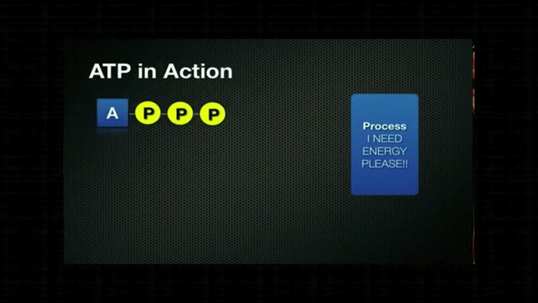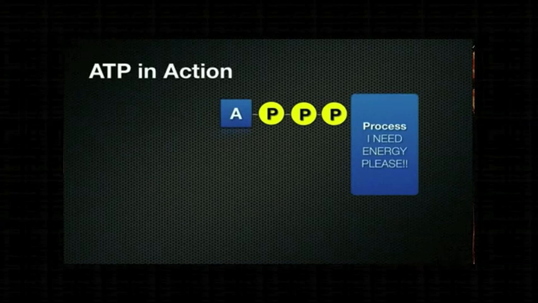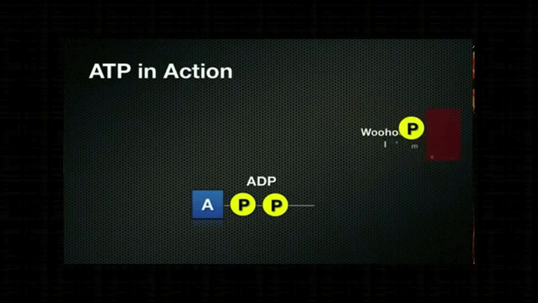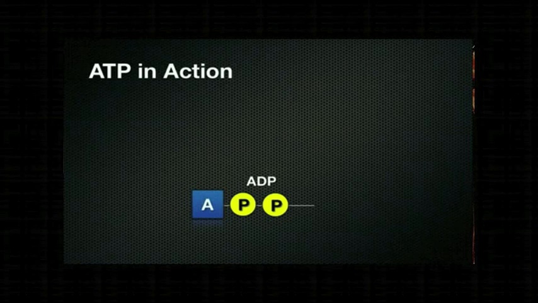Here we have a process, and as you can see, it's in desperate need of some energy. Fortunately, there's ATP that comes along, and when that ATP comes to the process, it breaks the bond between 2 phosphate groups and donates 1 phosphate to that process or that protein or whatever it is that needs that energy. When this happens, the process gets the energy that it needs, and it can then do whatever task it needs to accomplish. Let's get rid of this process for now. And now you can see we are left with 2 phosphate groups, so it's no longer ATP, it's ADP, or adenosine diphosphate.